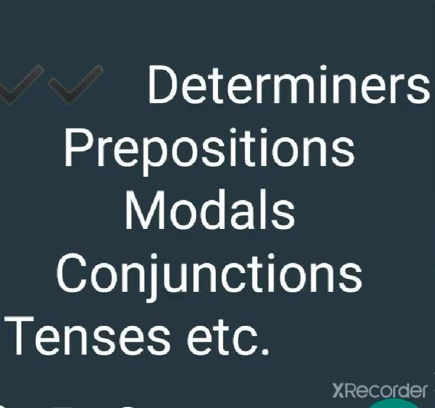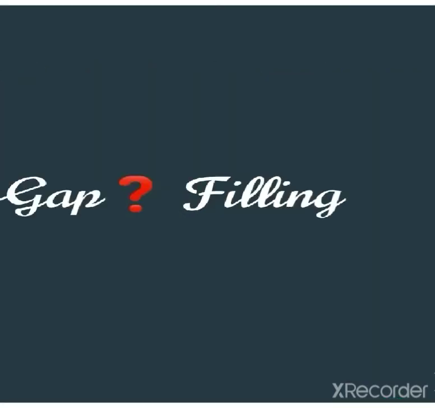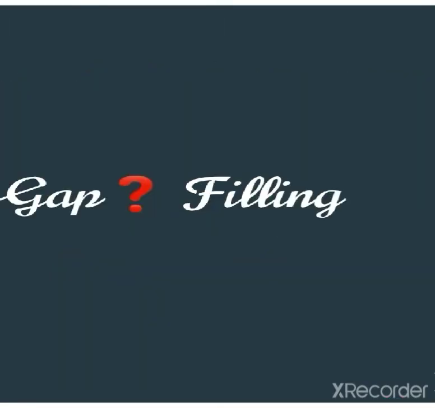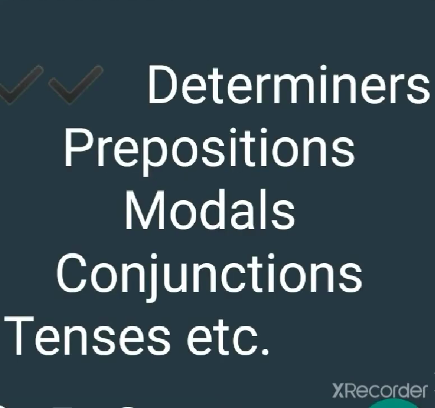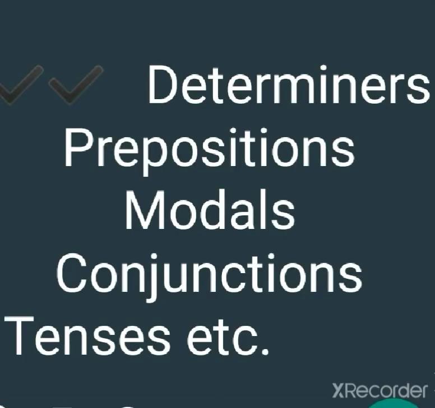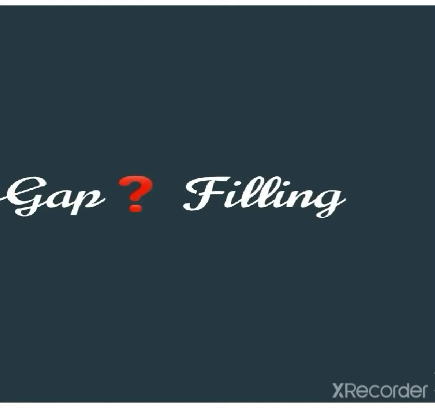Now, let's talk about how to do it. So, there are a few points to be kept in mind. 1. Read the paragraph carefully before attempting to fill in the blanks. Next, form a general idea about the paragraph. Then take care of the tense in which the paragraph is written. This is very important. That will help you in filling up the gaps.